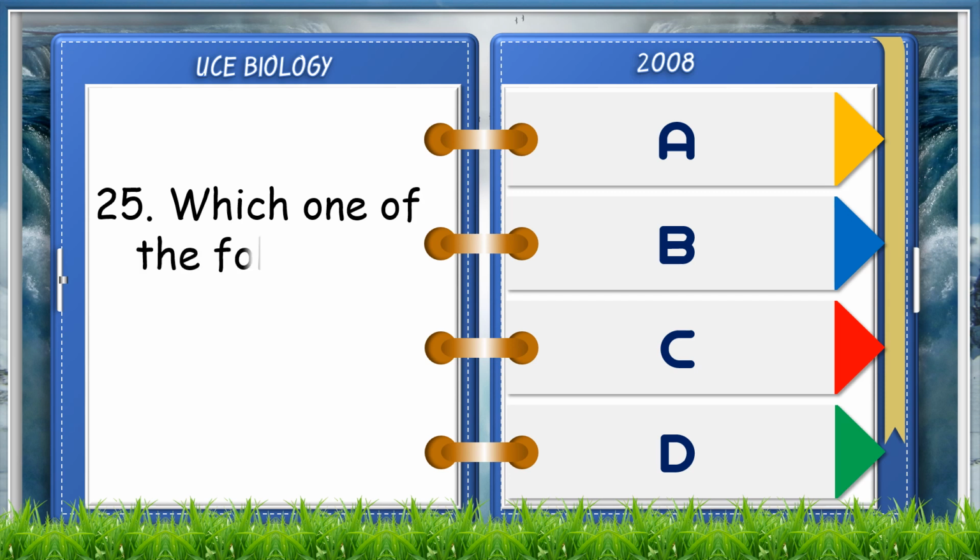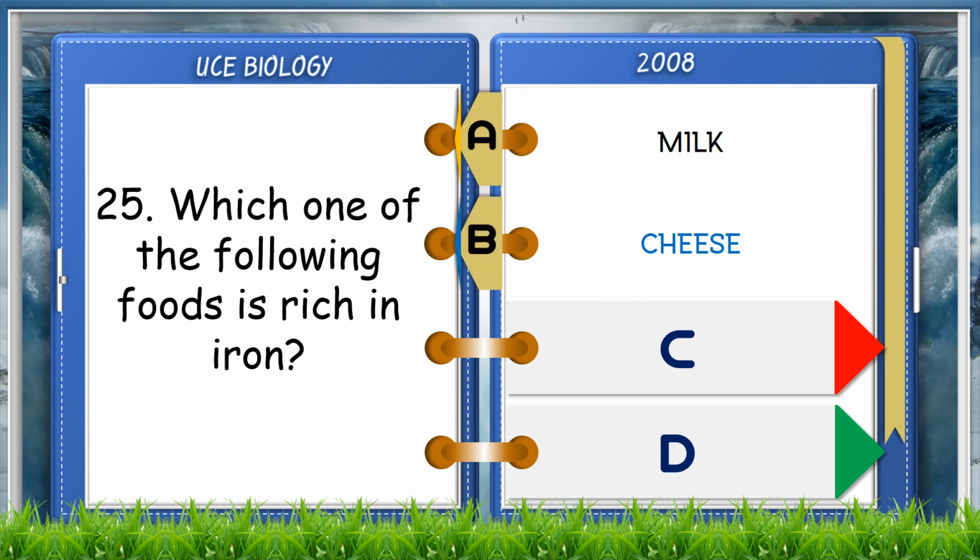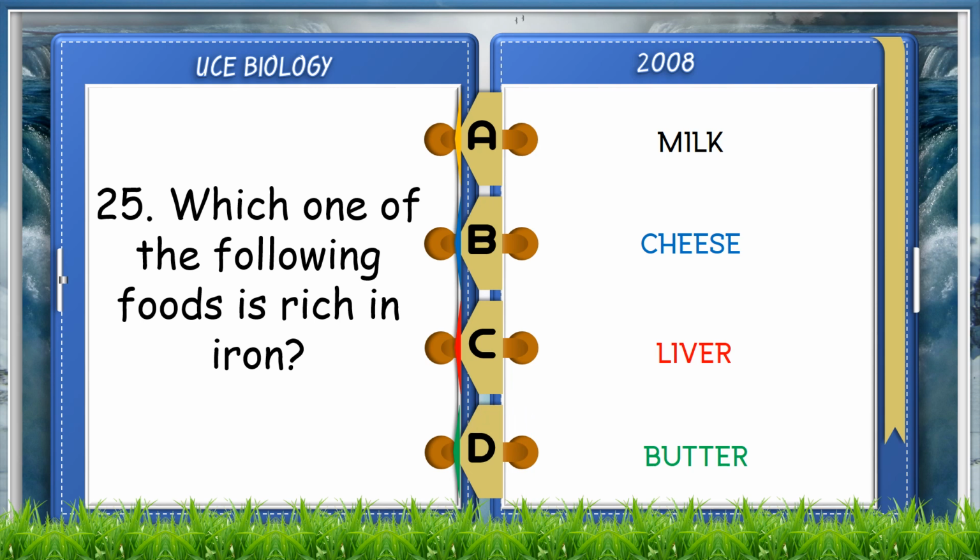One of the following foods is rich in iron. A. Milk, B. Cheese, C. Liver, D. Butter. The answer is C. Liver.